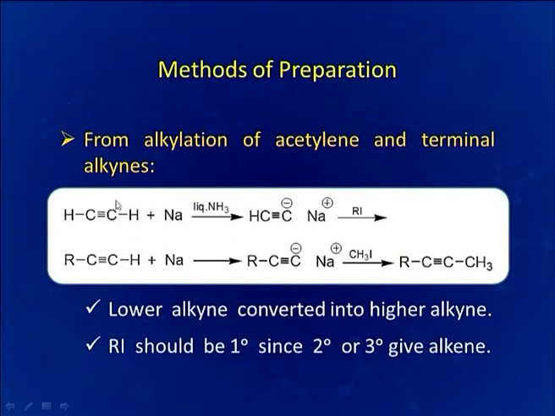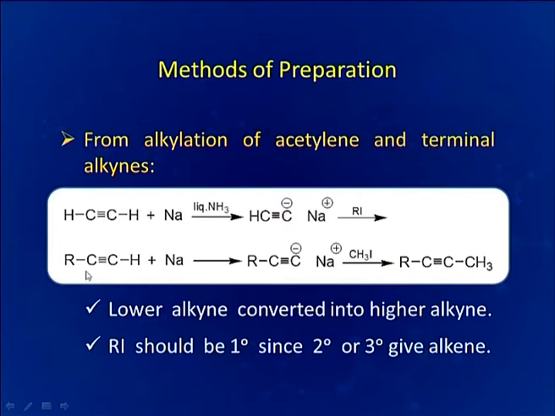Now, suppose we are having a lower alkyne like acetylene, we will be treating it with sodium in the presence of liquid ammonia and then the sodium salt of acetylene, called sodium acetylide, will be formed. Then this is treated with alkyl halide and this sodium will combine with iodide and R will be introduced here. Now, we have converted lower alkyne into the higher alkyne.